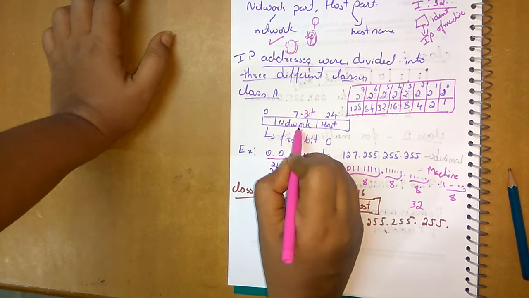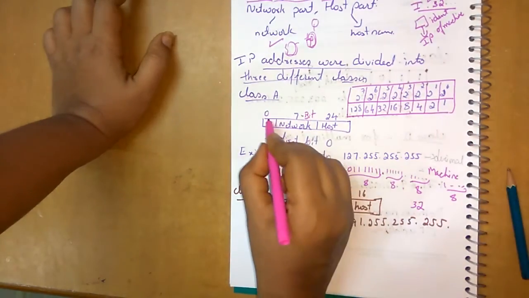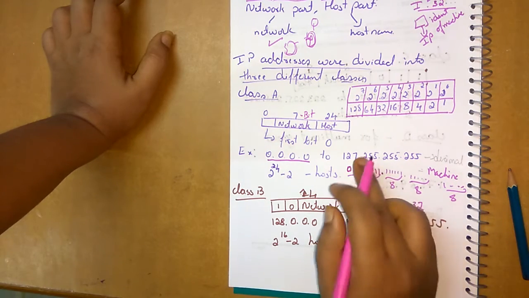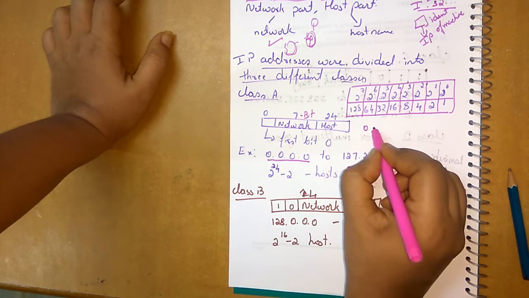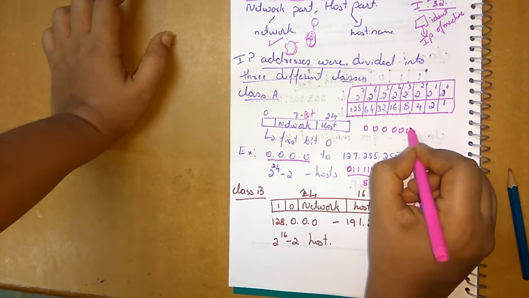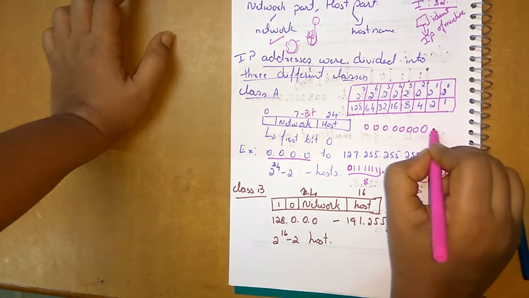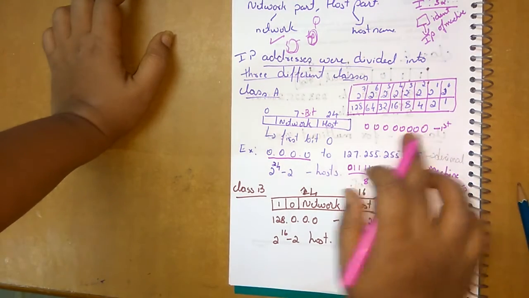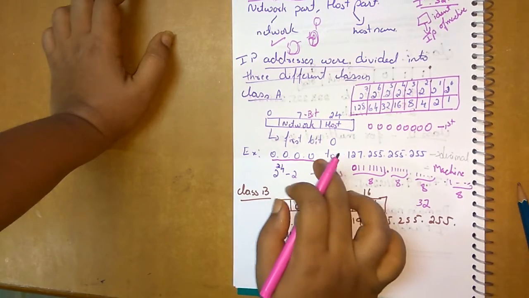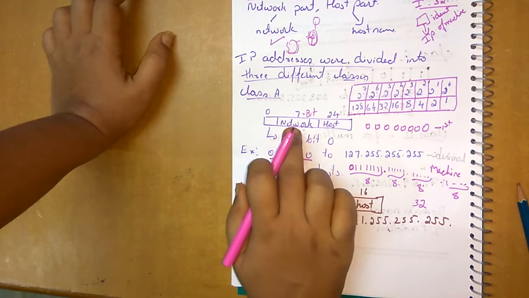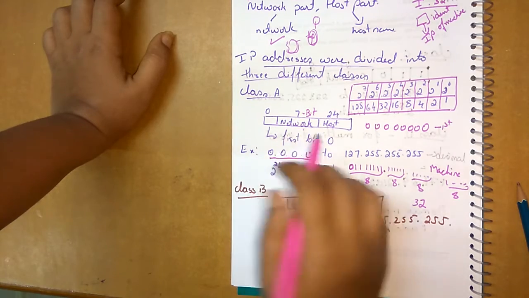The first bit is a 0. Then initially I can write the seven network bits, 1 2 3 4 5 6 7, as 0 0 0 0 and so on, which becomes the first network identification for class A. The maximum is 7 bits for the network.